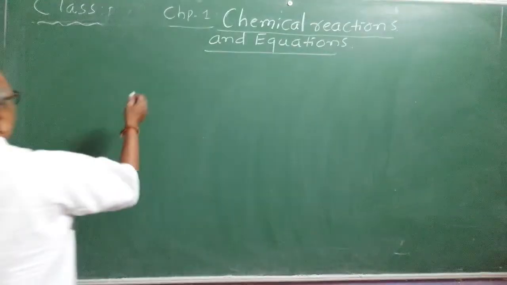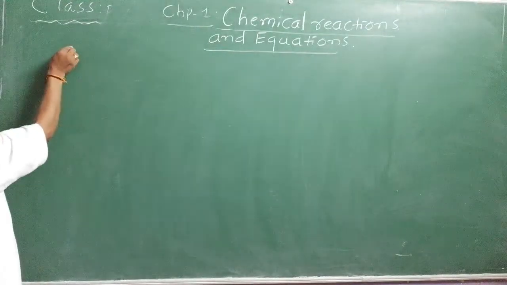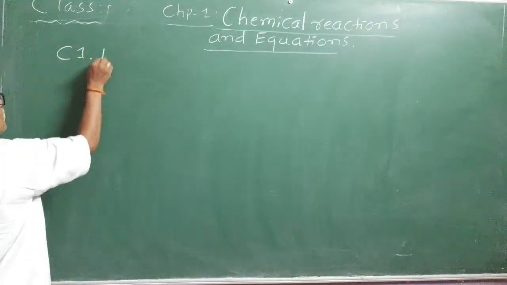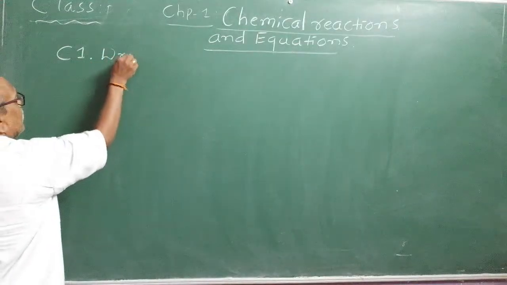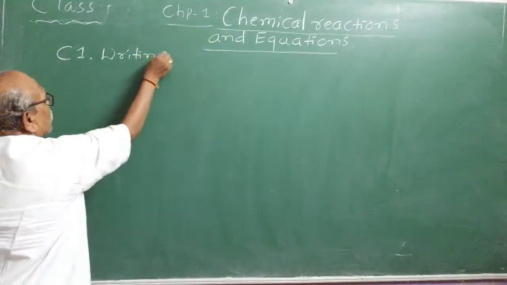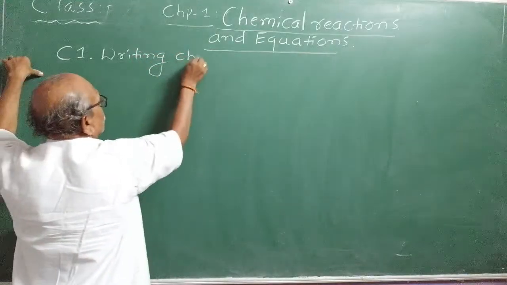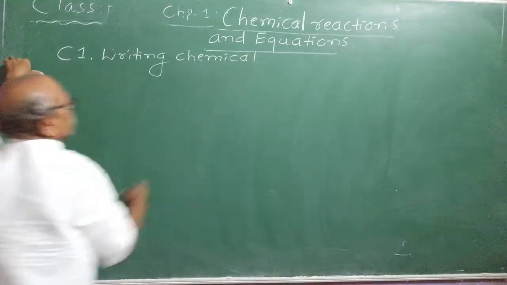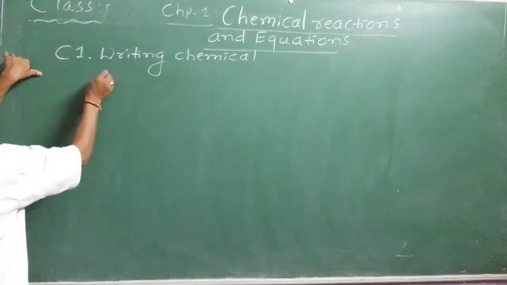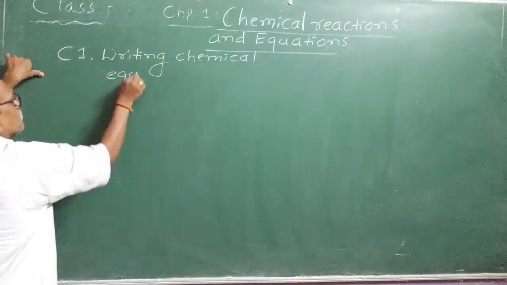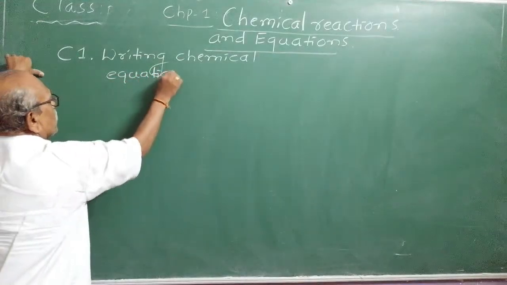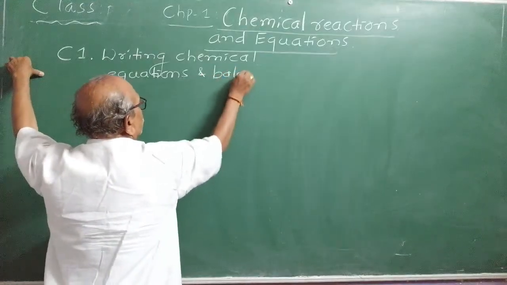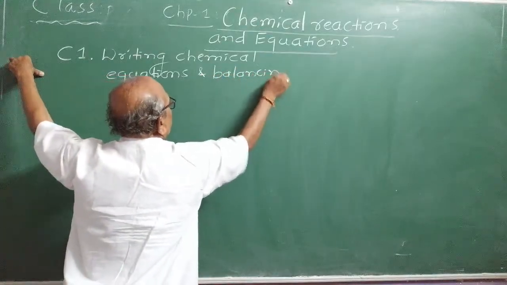I have divided the chapter into topics. The first topic is writing chemical equations and balancing, which I discussed in the language of chemistry in detail. First topic, already you studied it.